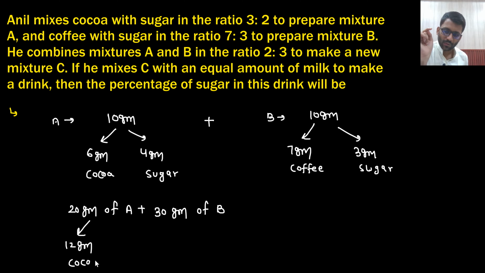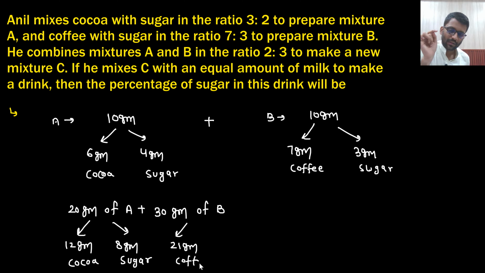12 gram of cocoa and 8 gram of sugar. What about this one? 21 gram of coffee and 9 gram of sugar, right? Now this is the mixture C.